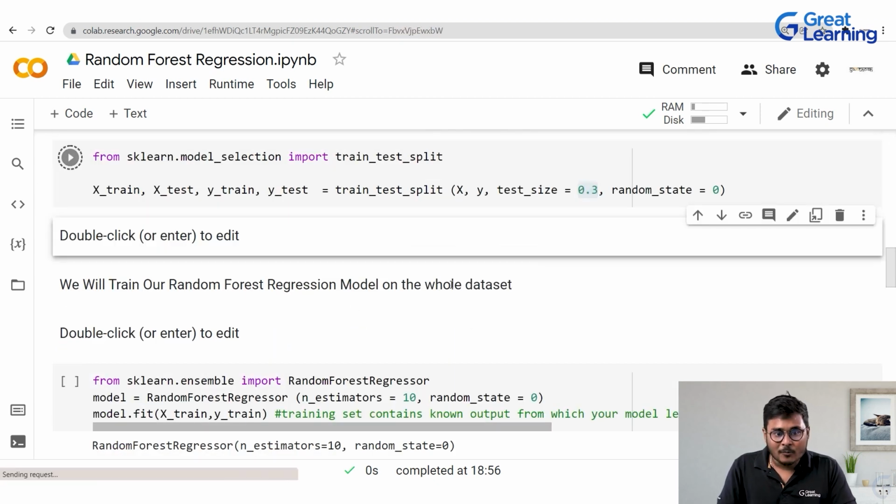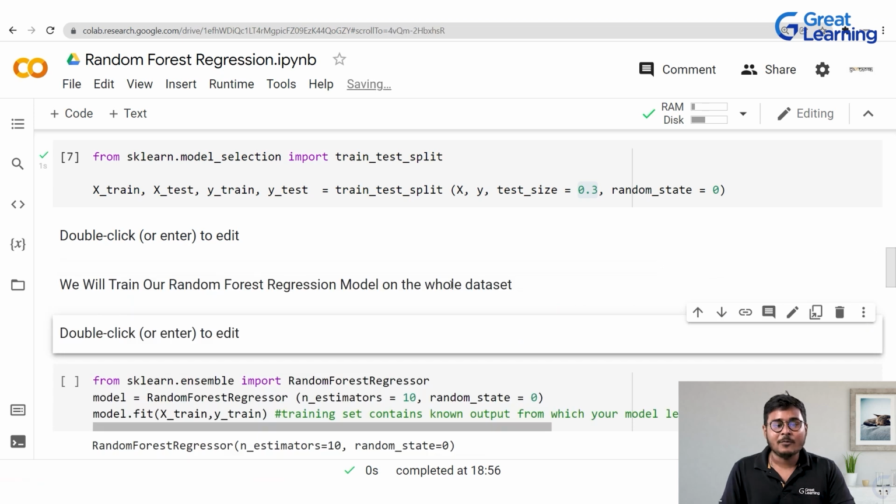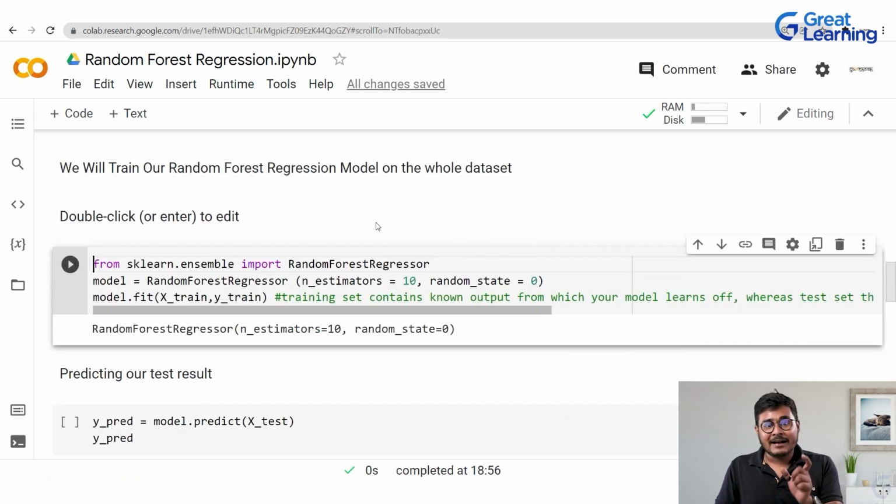Moving on to the next part, we are going to train our random forest regression model on this entire data set. So this position salary data set, we are going to train our algorithm and then see the result and assess our results, right? For that, I have imported random forest regressor by using this line of code, that is from sklearn.ensemble import RandomForestRegressor, it is going to import that particular package. Then I'm creating a new variable, which is called model, under which I'm calling this package RandomForestRegressor. And here, as I spoke about n_estimators before also, firstly, I'm trying to build my model.